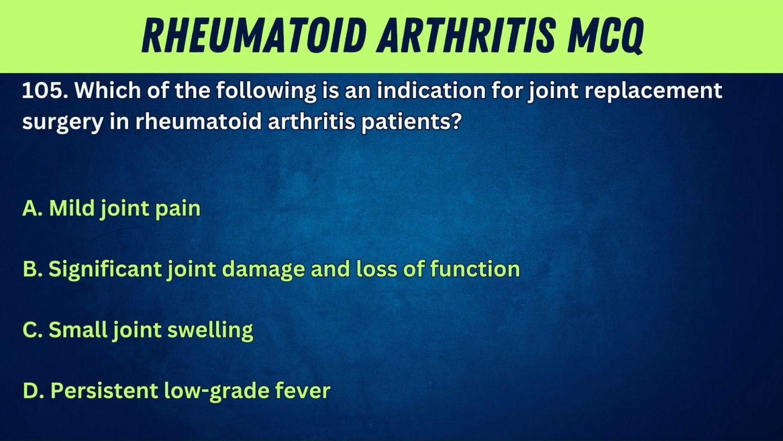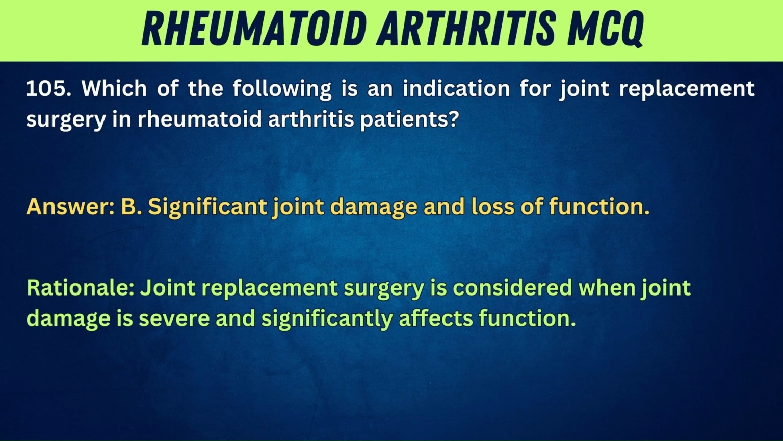105. Which of the following is an indication for joint replacement surgery in rheumatoid arthritis patients? A. Mild joint pain. B. Significant joint damage and loss of function. C. Small joint swelling. D. Weight gain. Answer: B. Significant joint damage and loss of function. Rationale: joint replacement surgery is considered when joint damage is severe and significantly affects function.